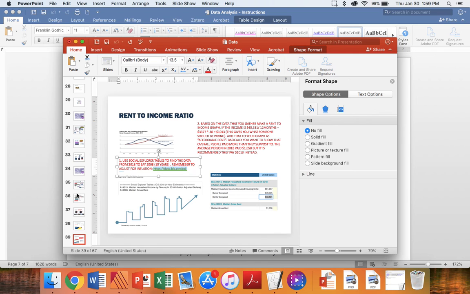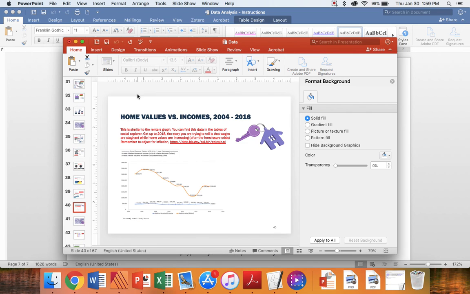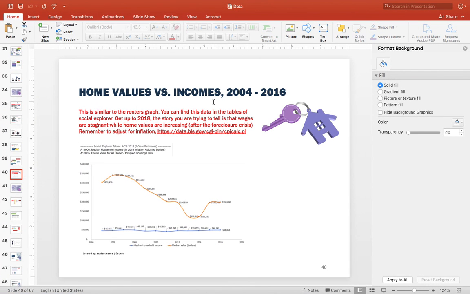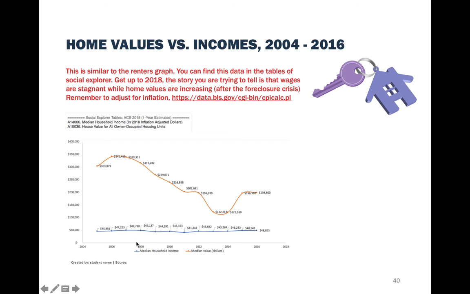And here we have one more, which looks at home values versus income. So one of the sheets was for renters and one for owners. Again, 2004-2016 data. This was just from an example. You can pick 2018 as the latest data, and 2004 is fine. But you can only do this for Salt Lake City and not the west side, as I said before, because the geographies would not be available. And again, here you have to adjust for inflation.